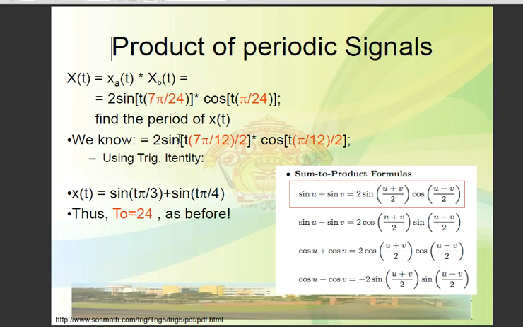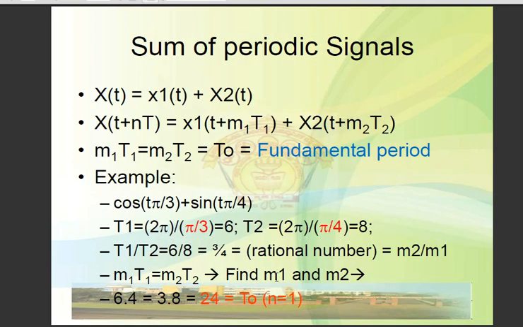So it becomes 2 sine of 7 pi by 12 divided by 2 and cos of the same, which can be written as sine of pi by 3 t plus sine of pi by 4 t, which is the already solved problem, which was already solved in this way, and gives its period as 24.